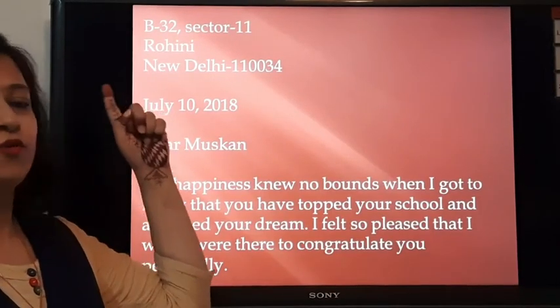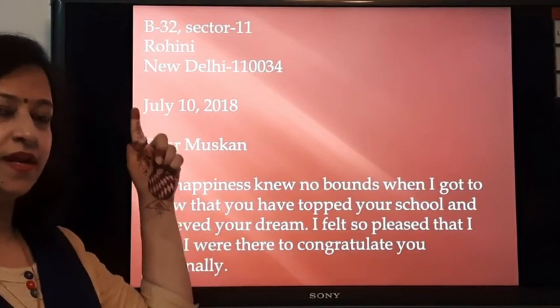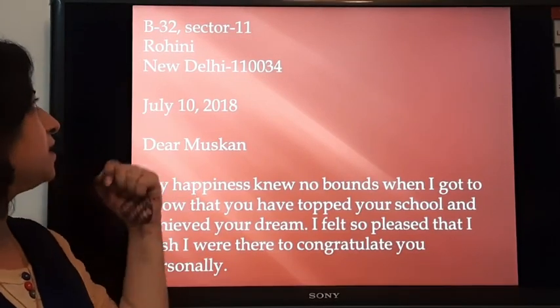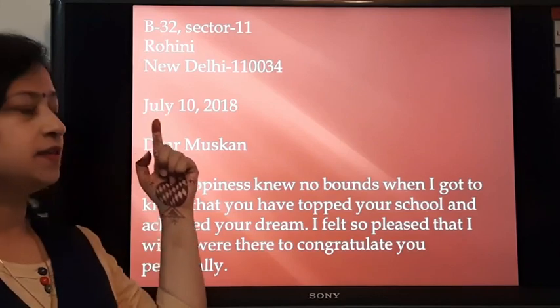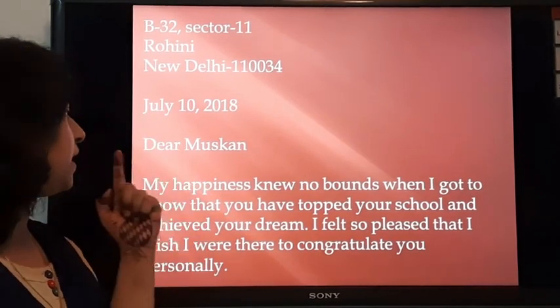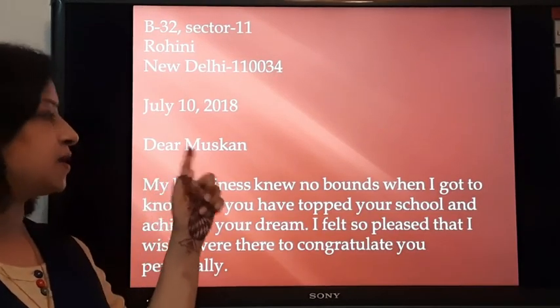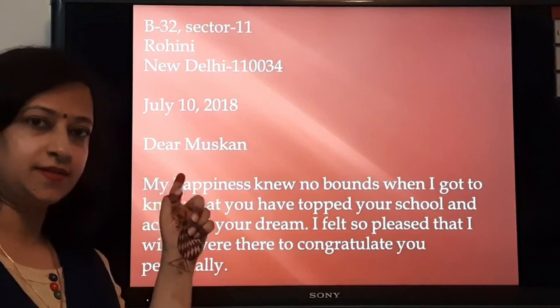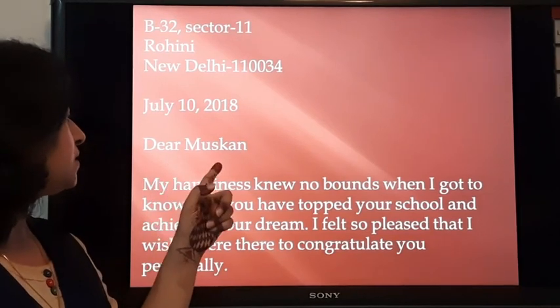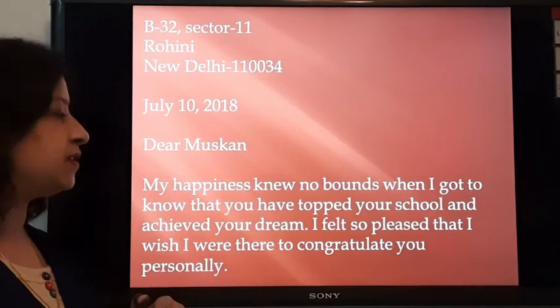First of all, as I have already told you, we'll write the address. At the very top left hand side, we will write the address in 3 lines. So the address is written here. Then the date comes. Just after the address, the date comes, and then this is the salutation. Dear Muskan, Muskan is the friend of the person who is writing this letter. So this is the salutation. Then comes the first paragraph.